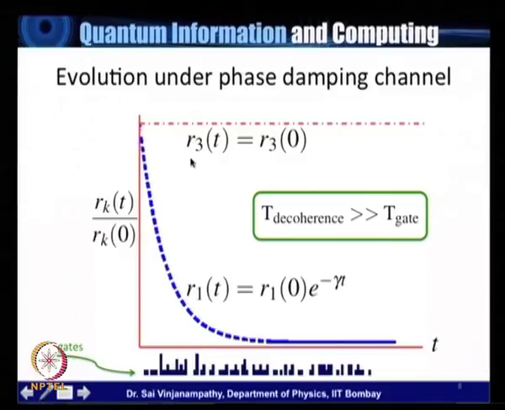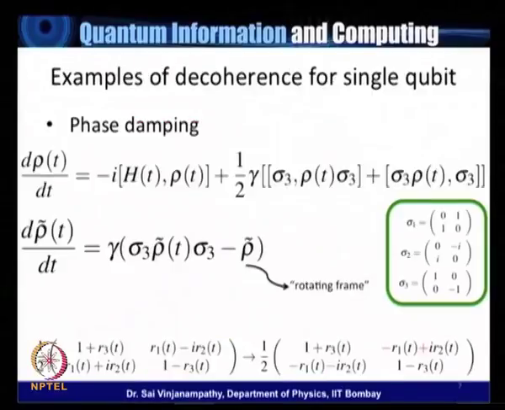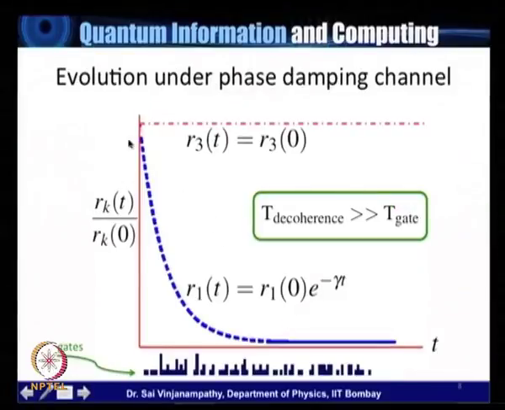The R3 of t simply remains at its initial value, and what this represents physically is the fact that the populations don't change, right? So let me go back and point out that the populations of the density matrix are along the diagonal, 1 plus R3, 1 minus R3. Whereas R1 and R2, which represent the coherence of this qubit, are along the off diagonals, and the off diagonals basically start decaying very quickly and rather exponentially with this rate gamma, right?